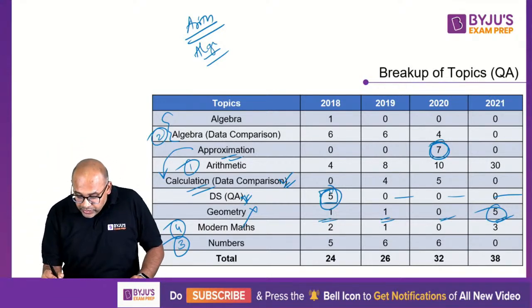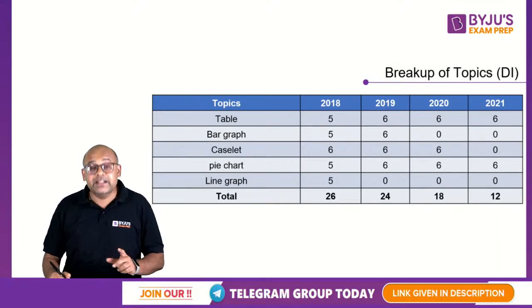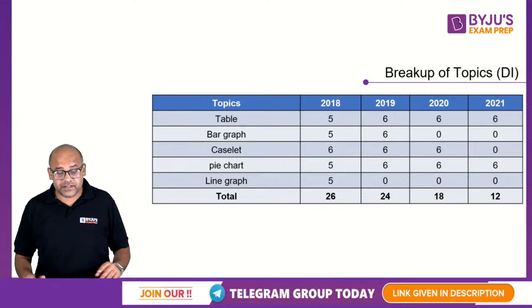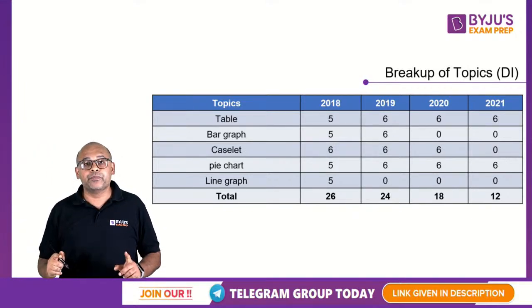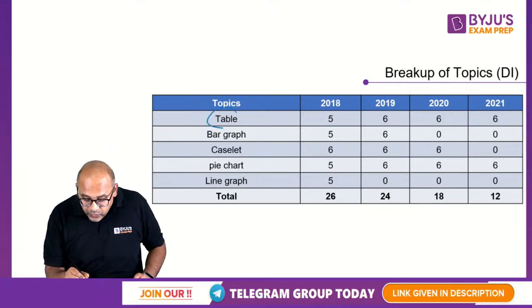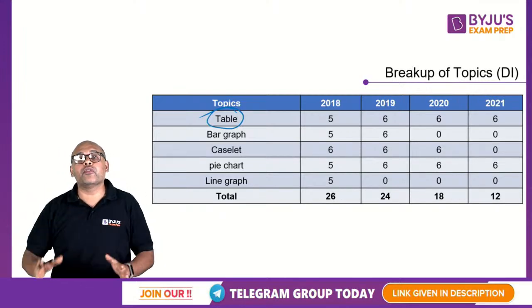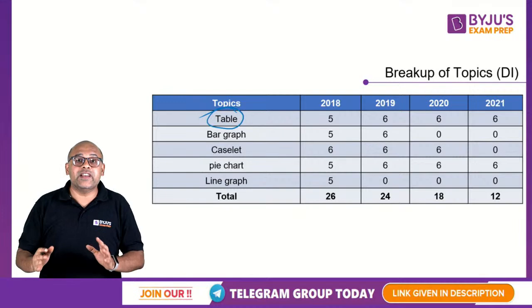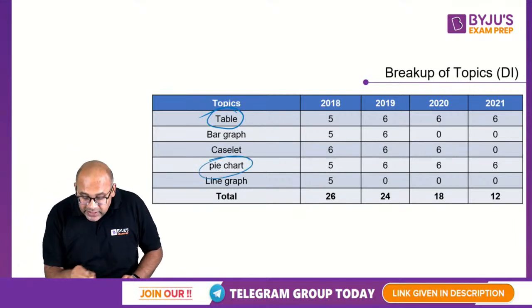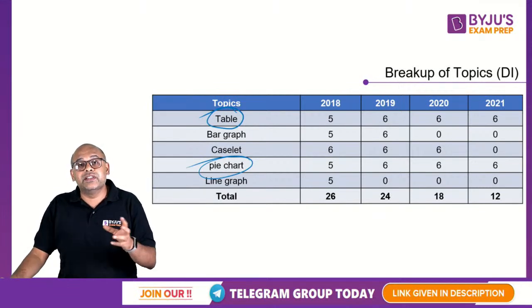Okay, so that's the breakup as far as your quant is concerned. Let's take a look at what happened in the DI. DI is interesting. There are two topics which have consistently come. If you notice the two topics, questions based on table. A table will be put in front of you and questions based on the table. This is one type of question which has always come. And the second is pie chart based question. So it looks as if they love these two types of questions.